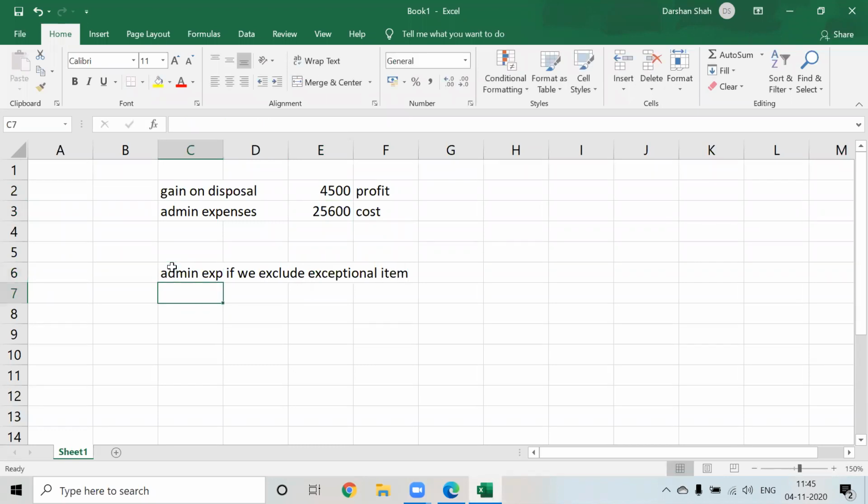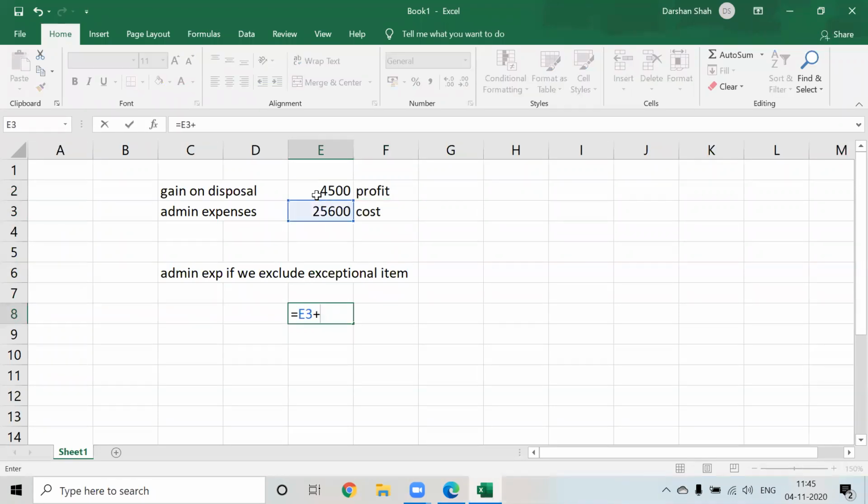Let us see if you get the exceptional item adjustment this time. It is a profit included in a cost, right? So if this profit was not there, the cost would increase even more.